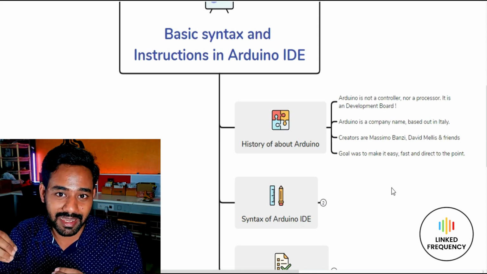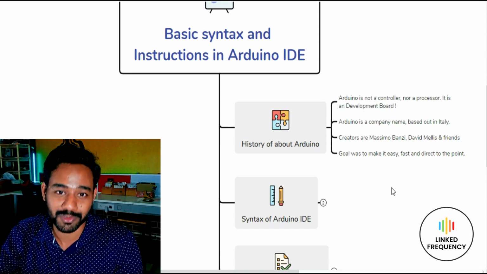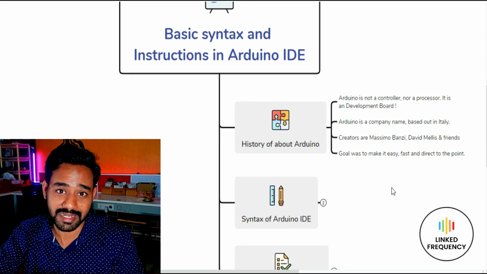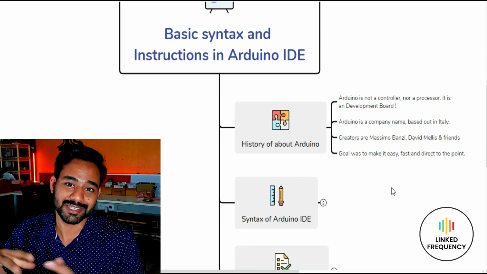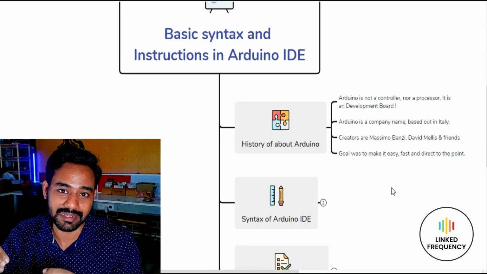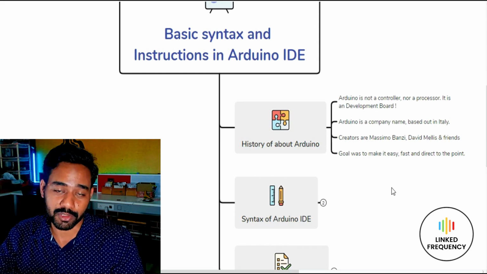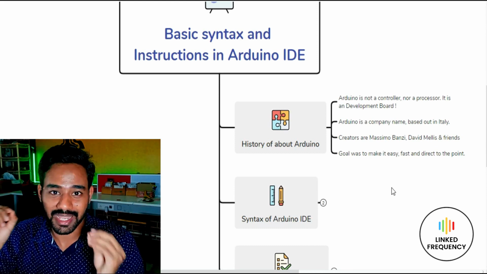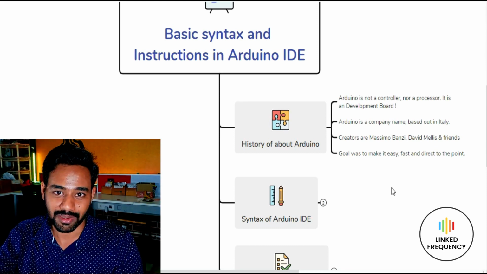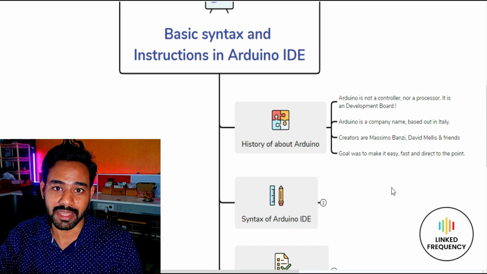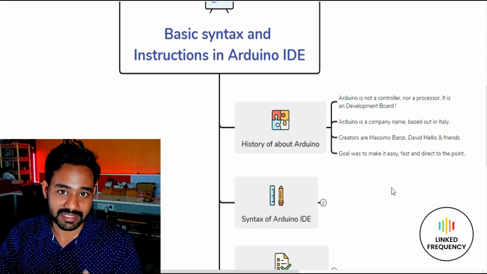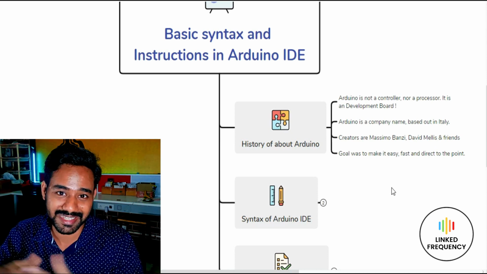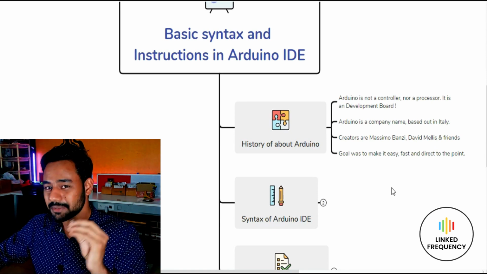If anybody came up with an idea, they had to struggle like anything to develop a prototype in the late 1990s or so, because at that time the technology was not as great as we have right now, and there was no development board which made the process of developing, learning, and implementing ideas very difficult at that time. Because of this, these people came up with the idea, and their goal was to make it easy, make it easily available for everyone, reduce the learning curve to a great extent so that anybody can learn it at any stage. That's how even we were inspired and created this wonderful course for you. So this is a brief history about Arduino.